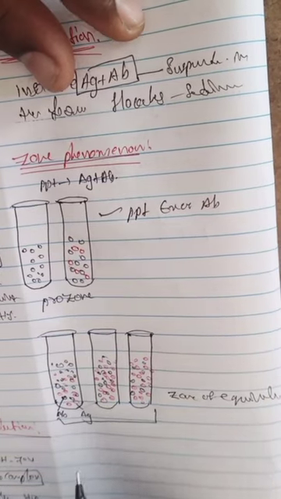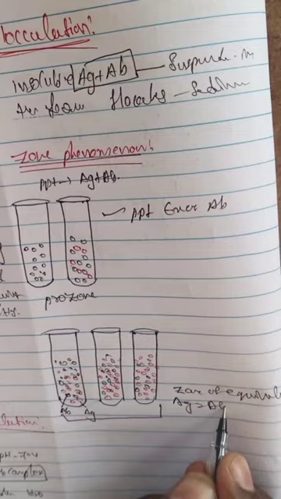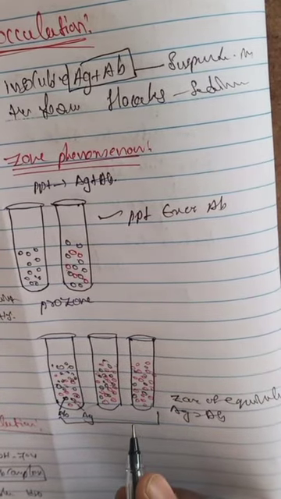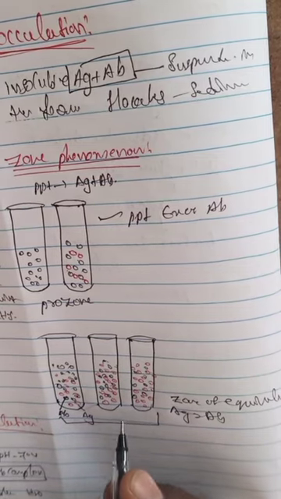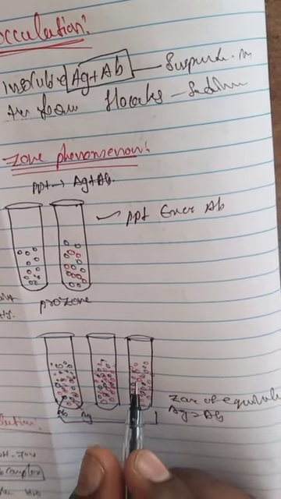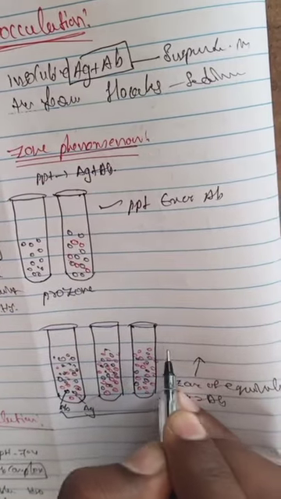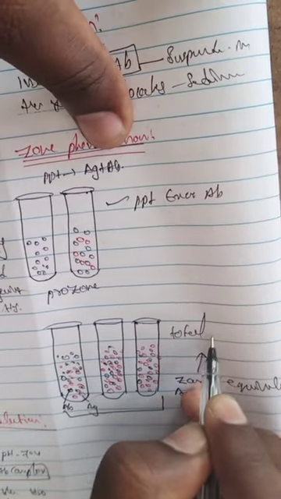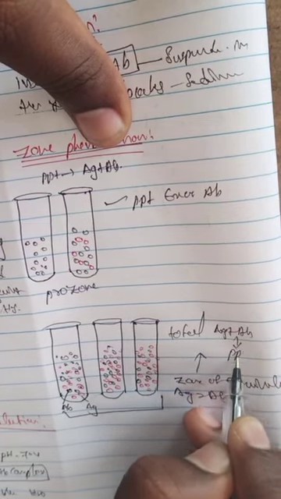In the middle tube, the antigens are equal to the antibodies. This is known as the zone of equivalence. In the zone of equivalence, the antigen and antibody completely precipitate. The total antigen and antibodies are completely involved in the formation of the precipitate.